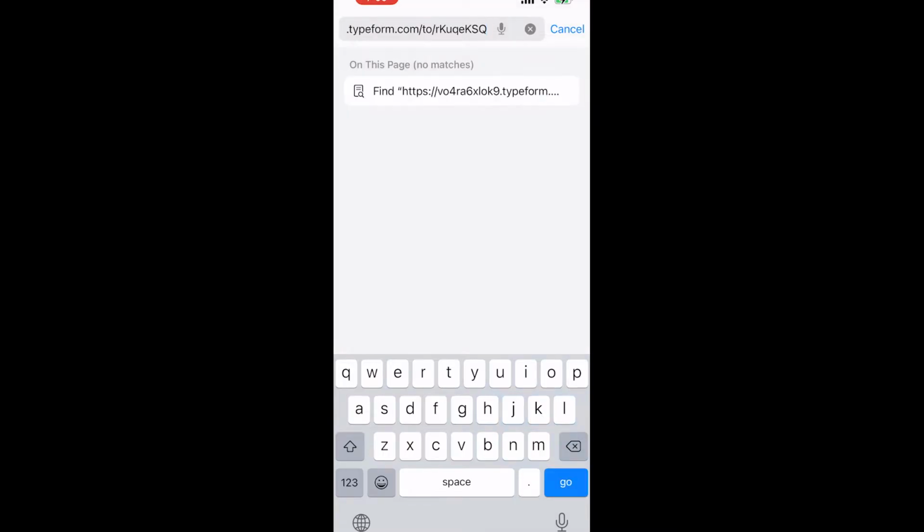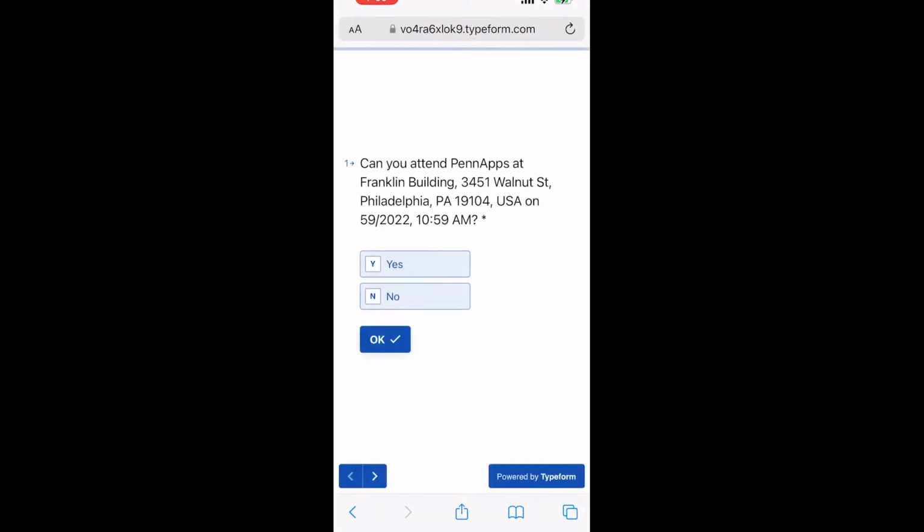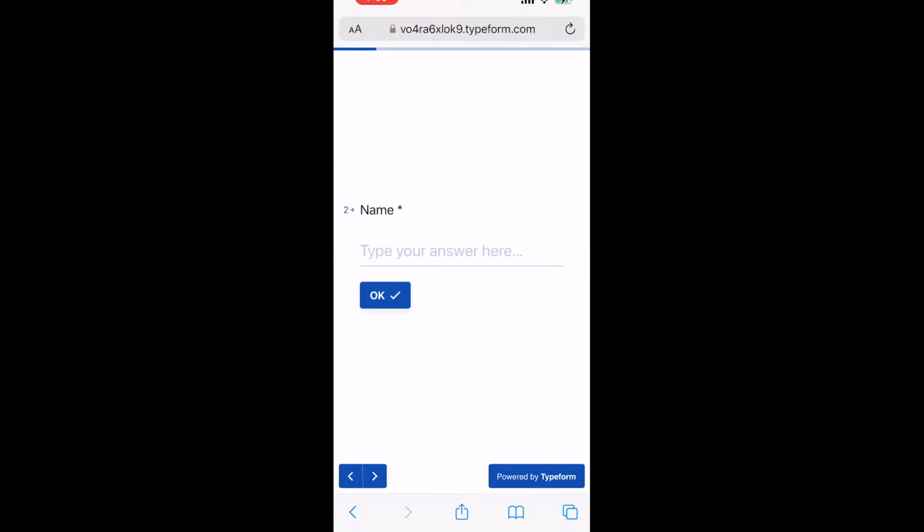And then we can share our link and copy and paste it into Safari, and this will load up a Typeform that is connected with our API that was made on Flask.